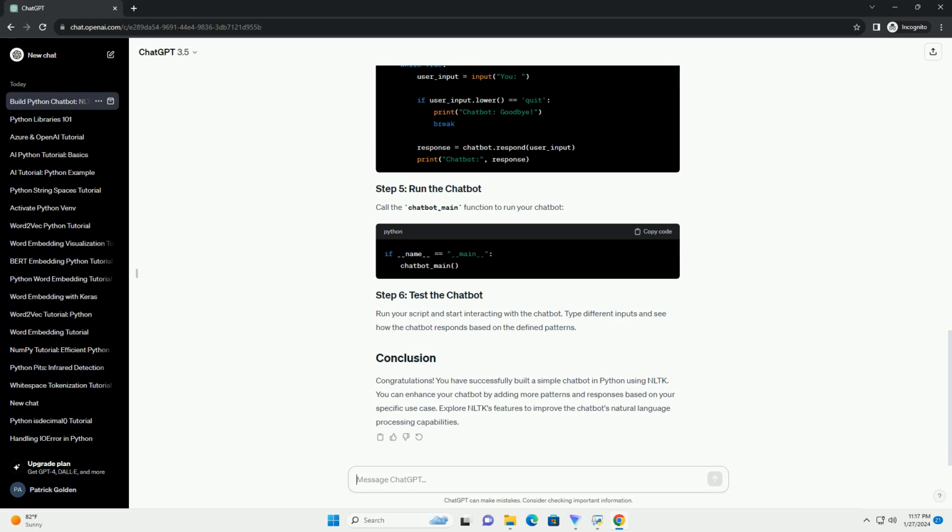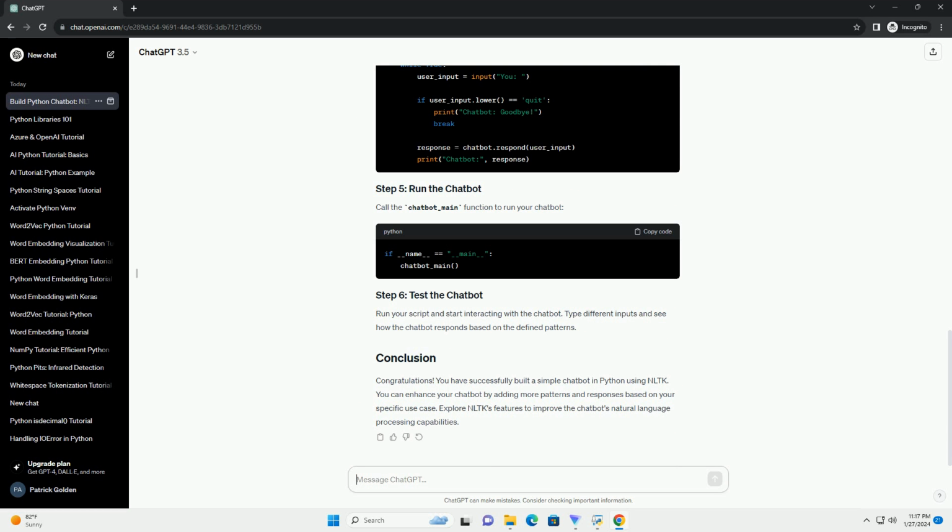For simplicity, let's create a few sample pairs. Create a chatbot using the Chat class from NLTK. Pass the pairs and reflections to the Chat constructor. Define a function that takes user input, processes it using the chatbot, and prints the response.